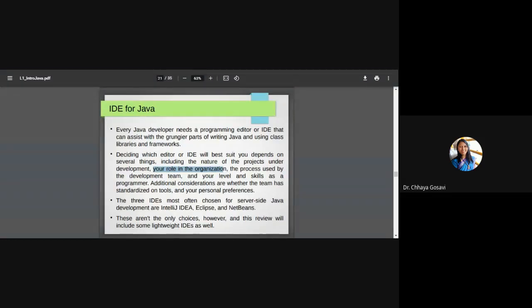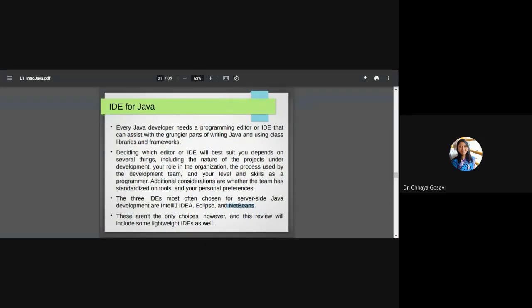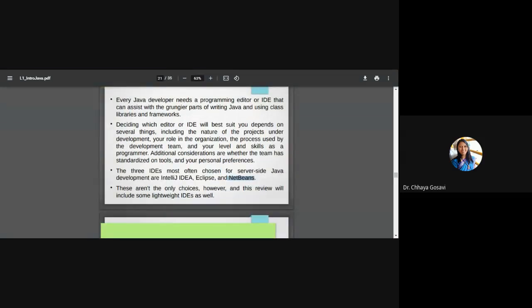The three IDEs most often chosen for server-side Java development are IntelliJ IDEA, Eclipse, and NetBeans. In our labs, we are using Eclipse, but you can also install NetBeans on your machine. That doesn't matter, because we are not working on big projects. We are going to work on very simple assignments in our FPL2 laboratory. These aren't the only choices. However, this review will include some lightweight IDEs as well.